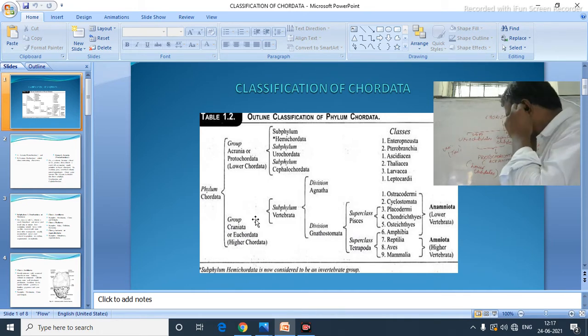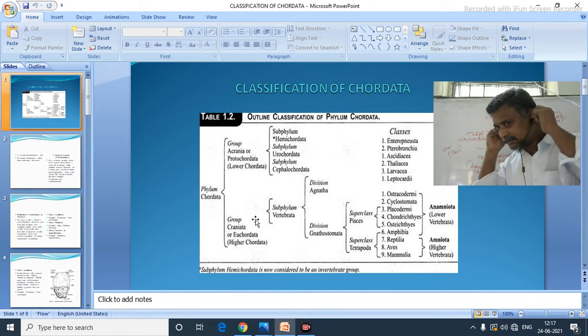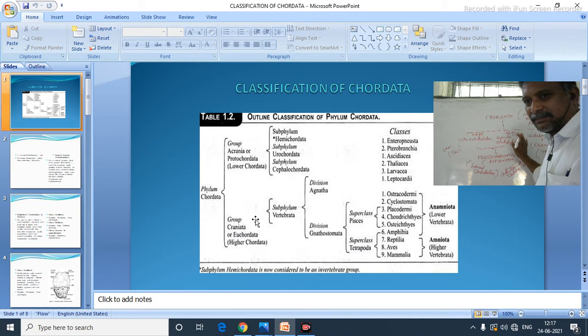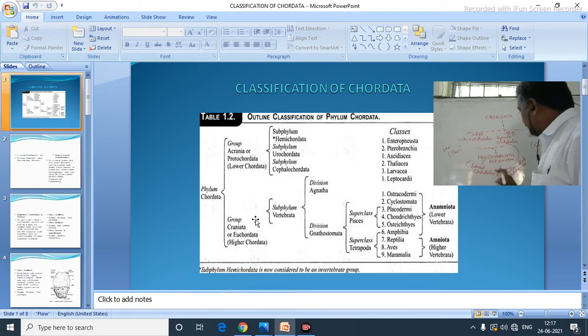Is it clear? Now, the letters which are present on the board, are they clearly visible or not? Yes. So Protochordata, here is the lower chordata, and they don't have any cranium, so we call them acraniata.